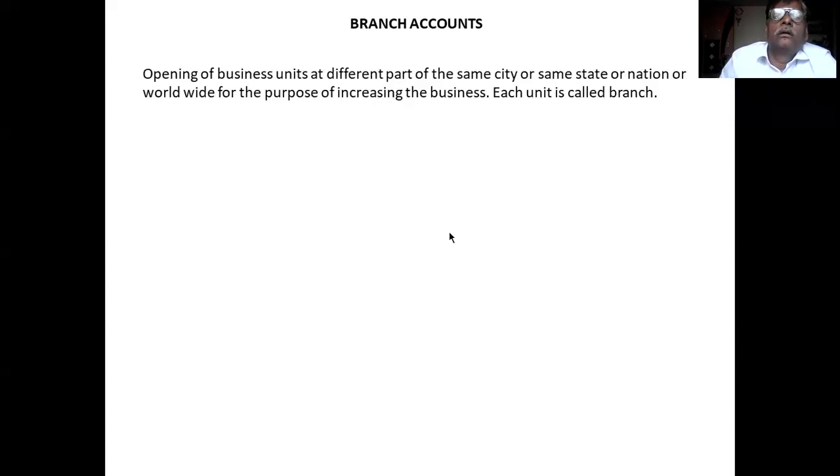In turn, the original place of business is called the head office. Remember this. The original place is called the head office. Clear? You remember this meaning for a 2 marks question: What is a branch?